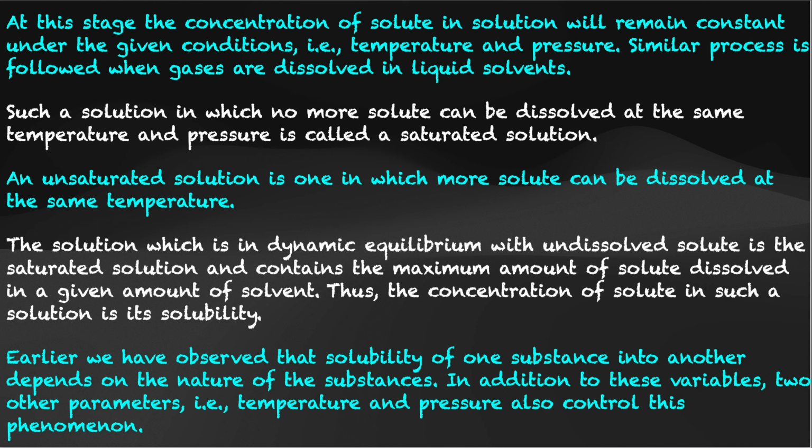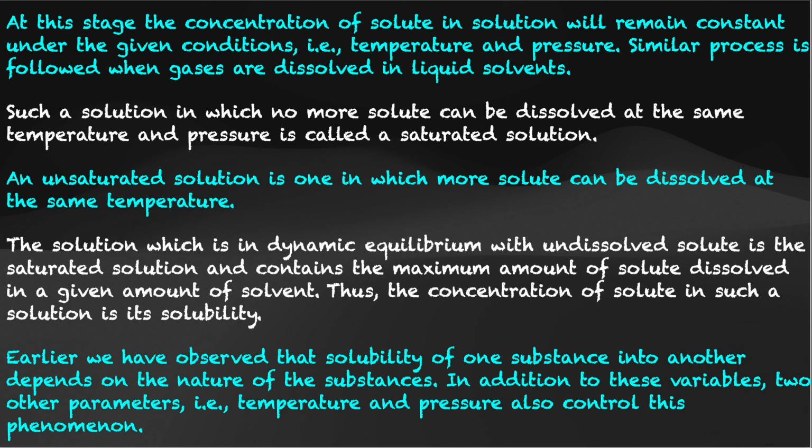Then an unsaturated solution is one in which more solute can be dissolved at the same temperature, that is, there is still space in the solvent for dissolving the solute, and again there is the stage where the number of particles getting in and the number of particles getting out will be the same.